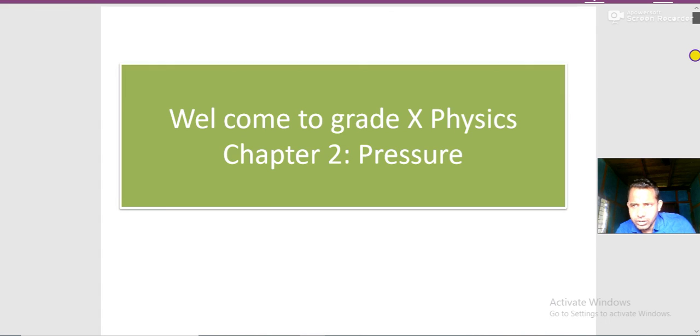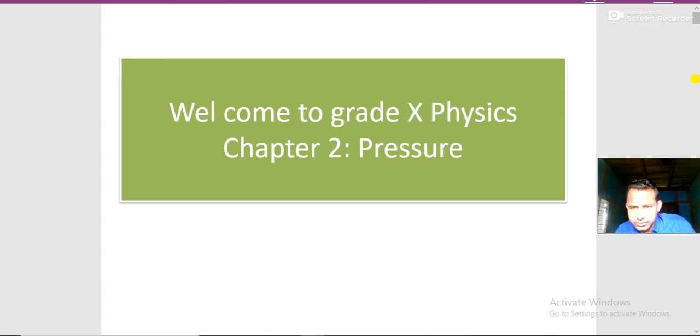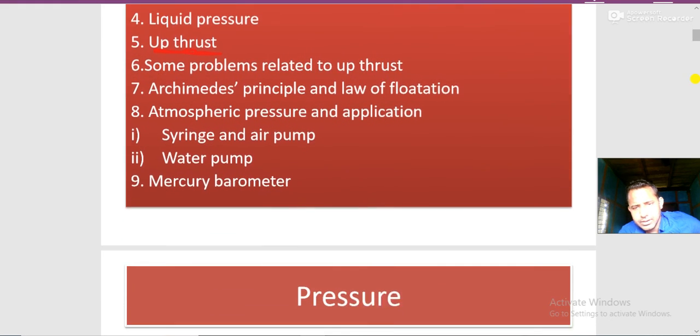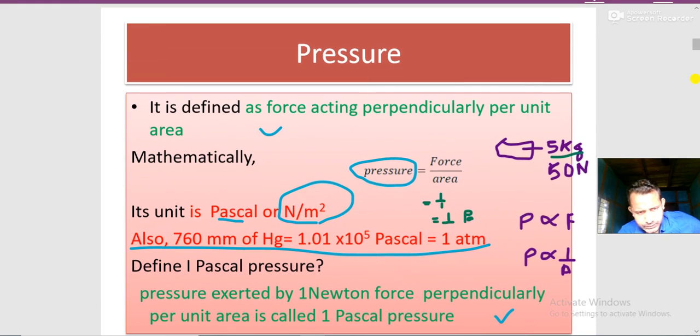Okay, let's go up and see over there. 760 mm of Hg equals 1.01 into 10 to the power 5 Pascal equals 1 atmosphere. I hope you understood over here. And generally, what is done in the mercury barometer, I hope you understood that also.